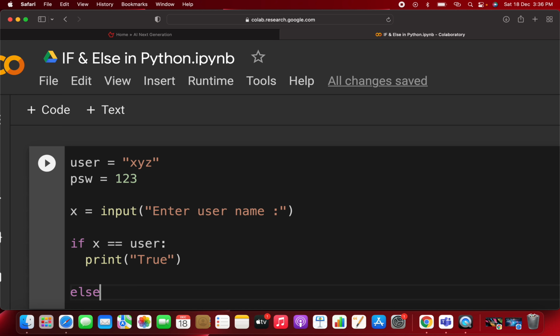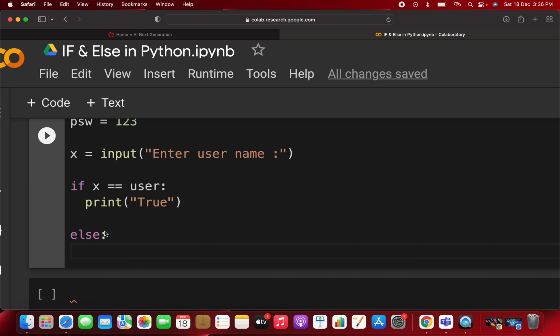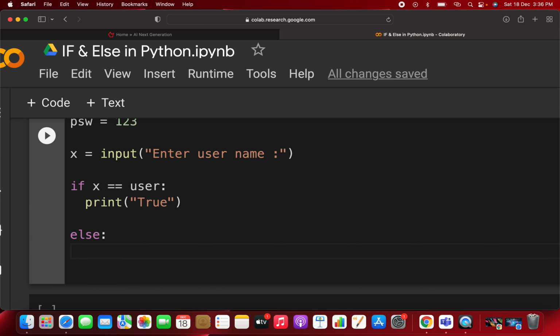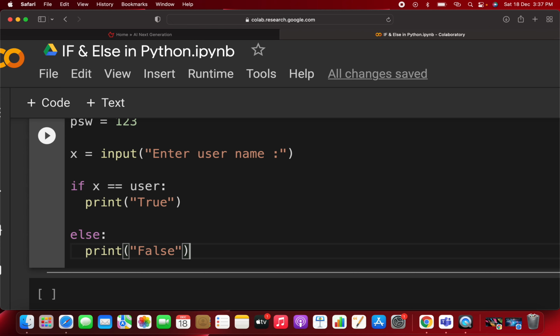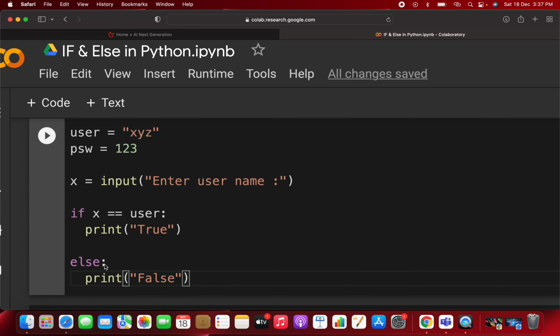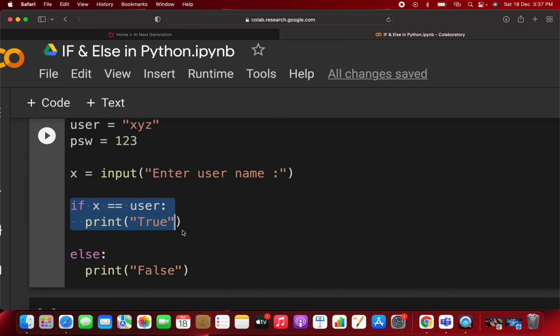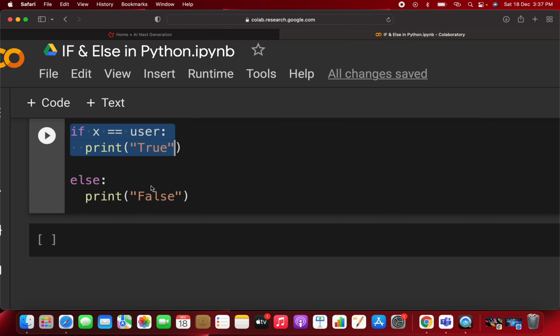For the else you don't have to write a condition, because whenever the if is true, then automatically the else will be false. Just remember this one. And here you write false. So if x equals user, meaning you take the input from the user and it matches xyz, then this block executes. And if it does not match xyz, then the else block executes.